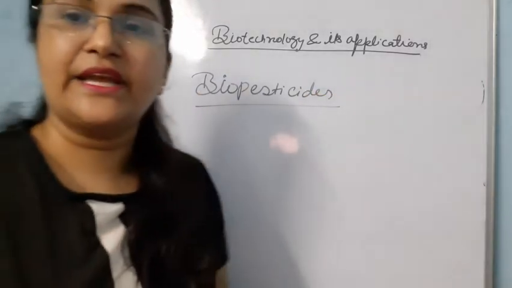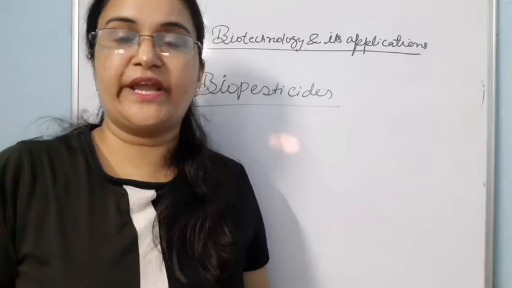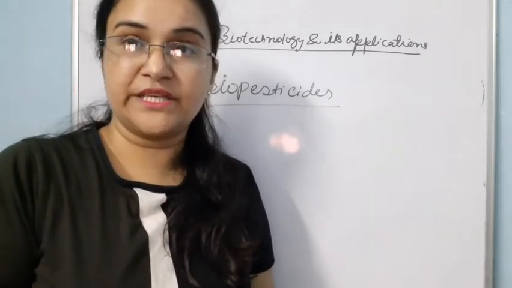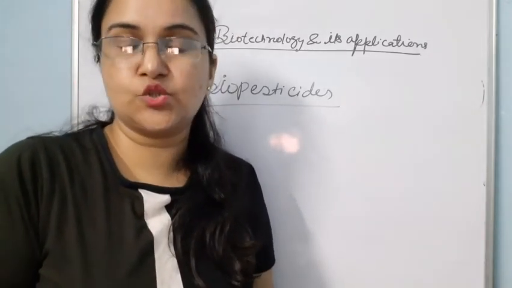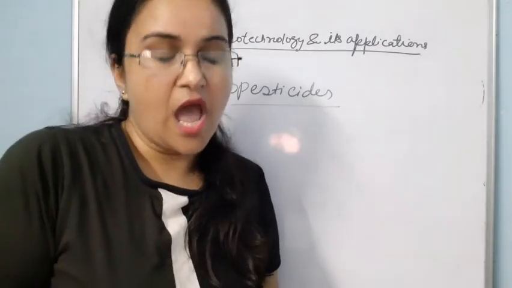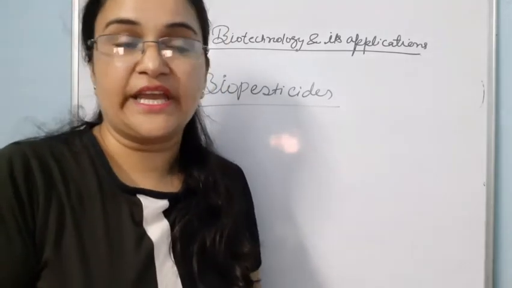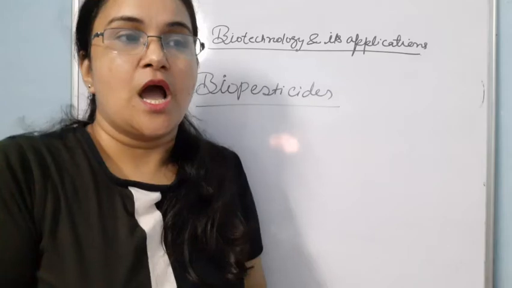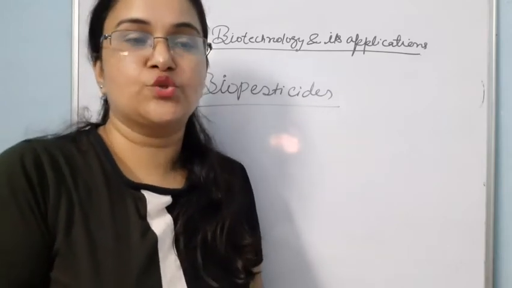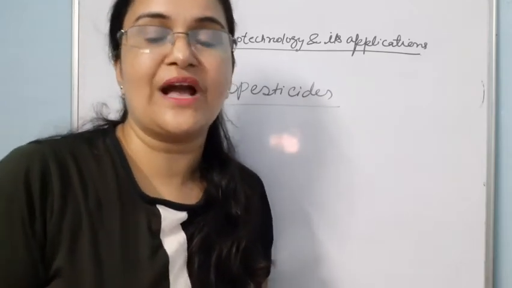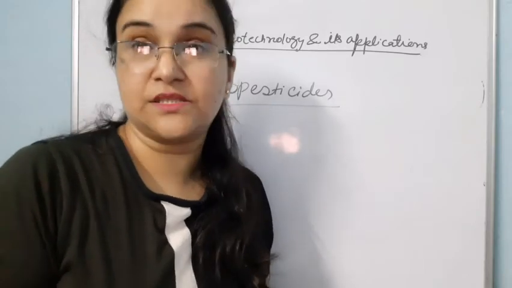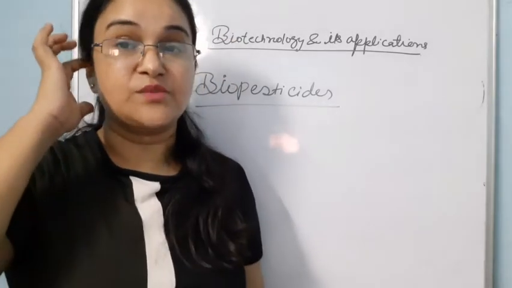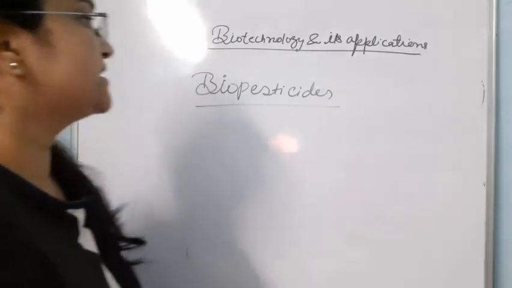Bt toxin is a toxin which is obtained from bacteria Bacillus thuringiensis, and this toxin is incorporated into the host plant to make them more resistant against the plant's pest, and that's why these plants are called biopesticides.